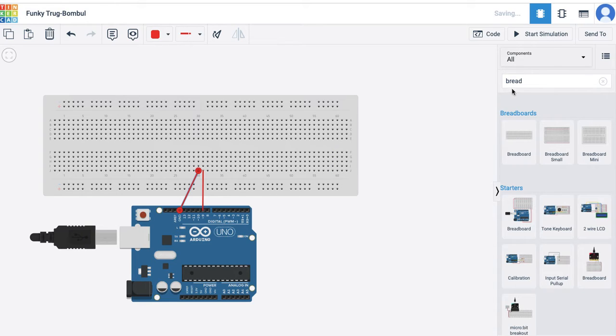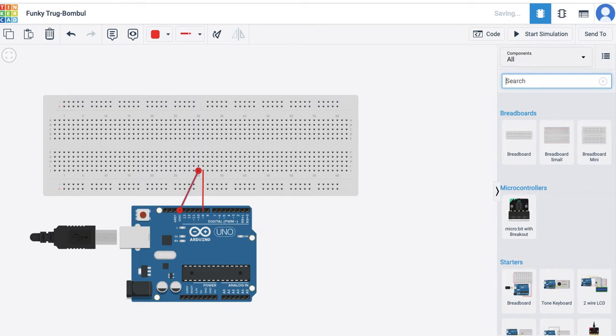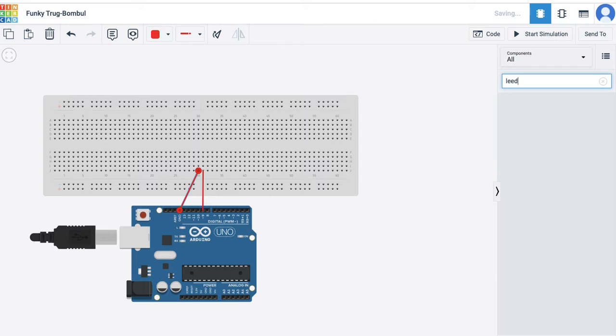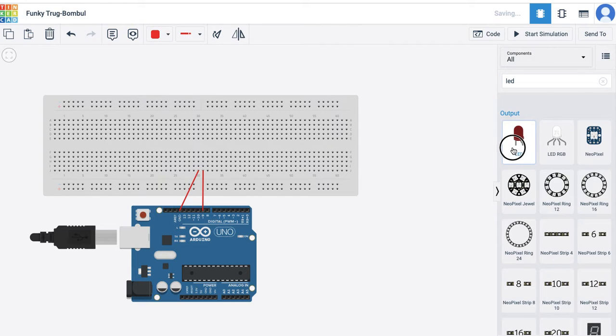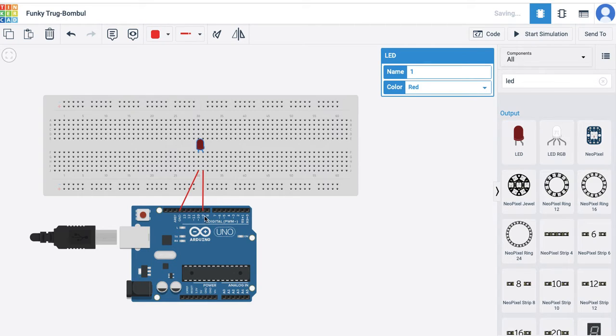I need to add an LED, which is the positive one. The pin number 9 is LED and we are on the right track.